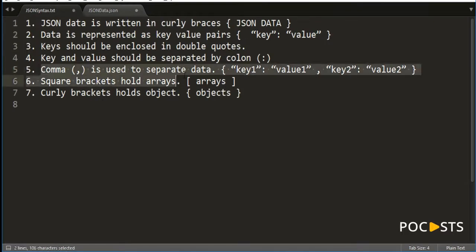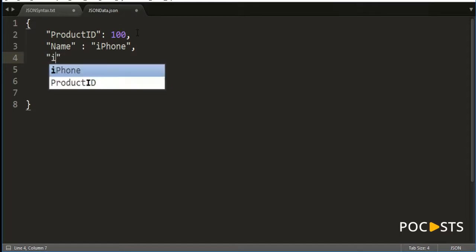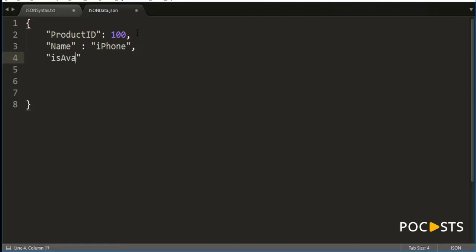The comma is used to separate the data. That's the fifth rule. So you want to add one more key value pair, you use a comma as a separator. Okay, so you say name, then you can use iPhone. Then you want to write another key value pair, you basically use a comma, and then you can write another key value pair. Okay, so you say is available, you say no, it's not available, right?